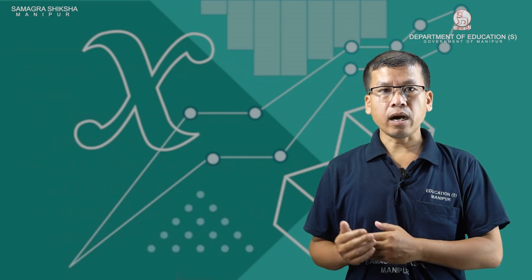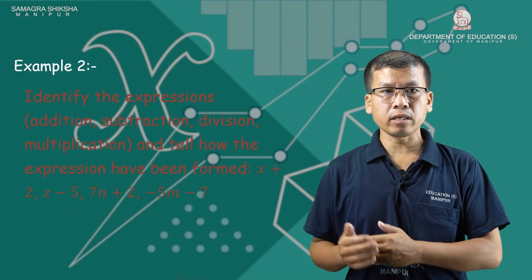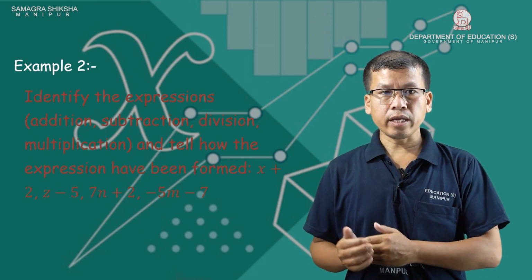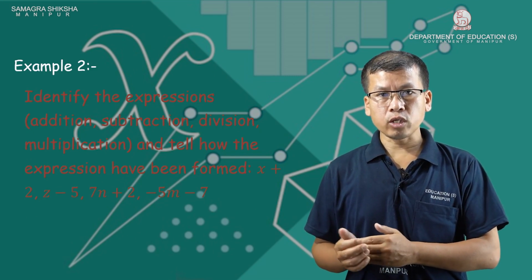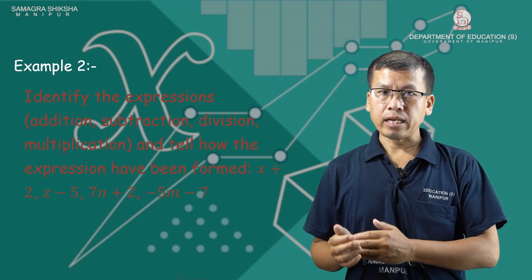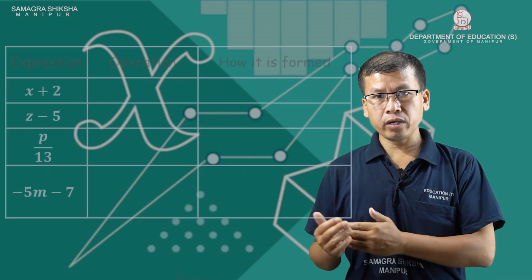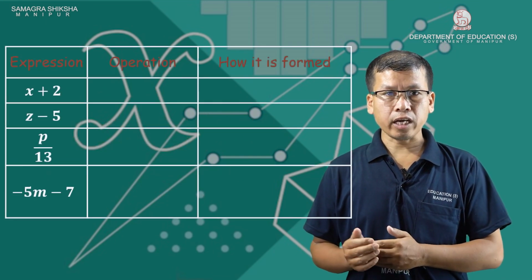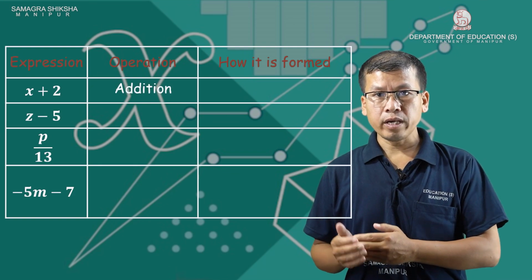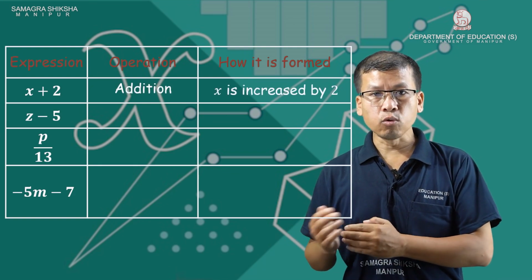Second example: identify the expressions addition, subtraction, division, multiplication and tell how the expressions have been formed. Say x plus 2, z minus 5, p by 13, minus 5m minus 7. Say expression, operation and how is it formed. Yang say ahamagi x plus 2. Kaino marak say addition tare, plus sign lere. Adu kaino how is it formed? X is increased by 2. X the 2 tinjan ba ko.